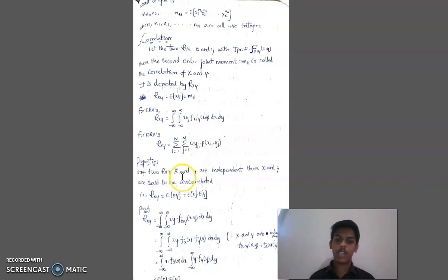Now let me discuss the properties of the correlation. If two random variables x and y are independent, then x and y are said to be uncorrelated.